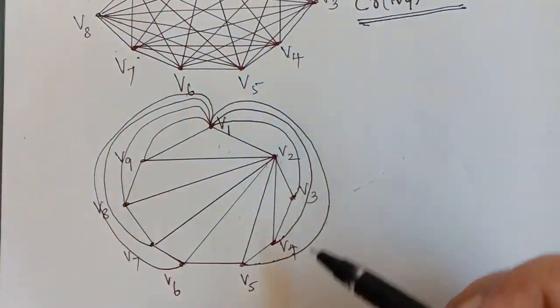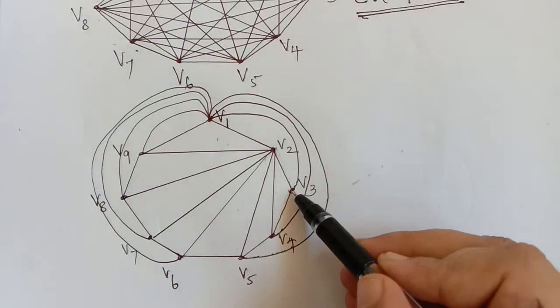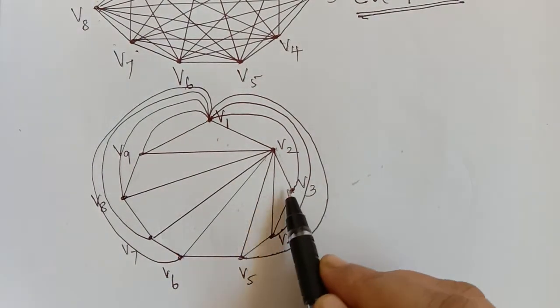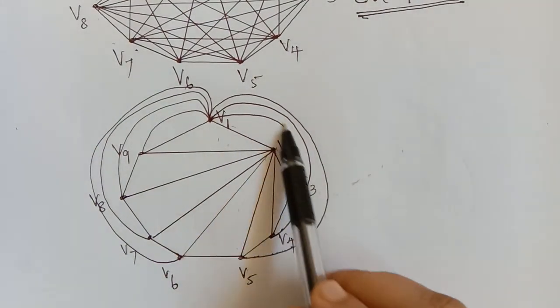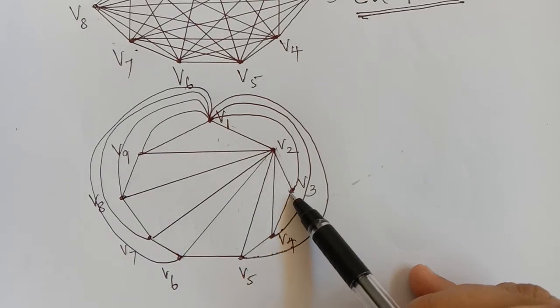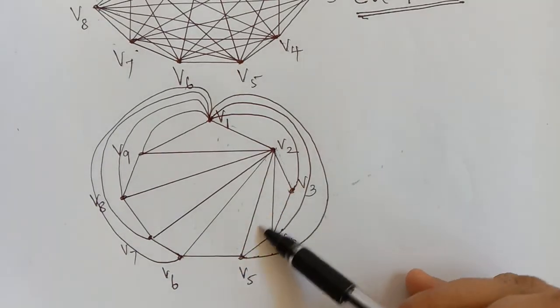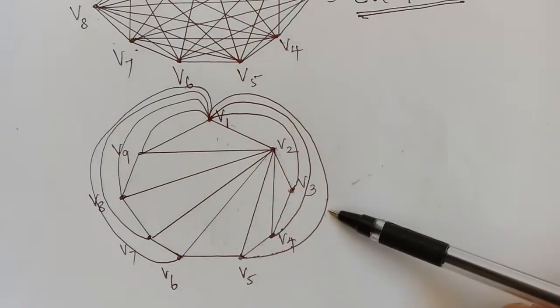So there are no crossings so far. Now when we try to draw the edges of V3 with all the other vertices, it already has edges with V1, V2 and V4. But when I try to draw an edge between V3 and V5, there will be a crossing.